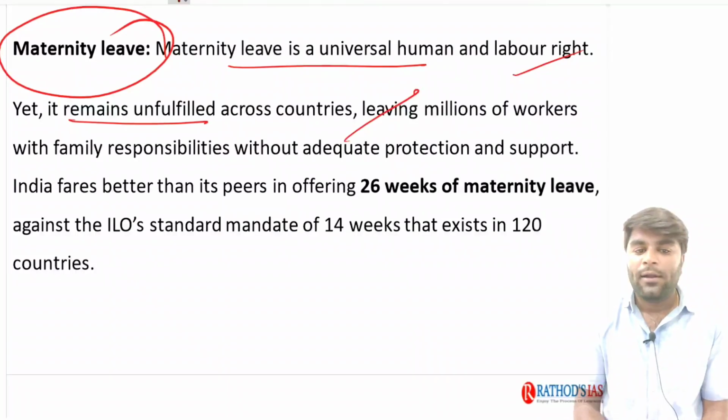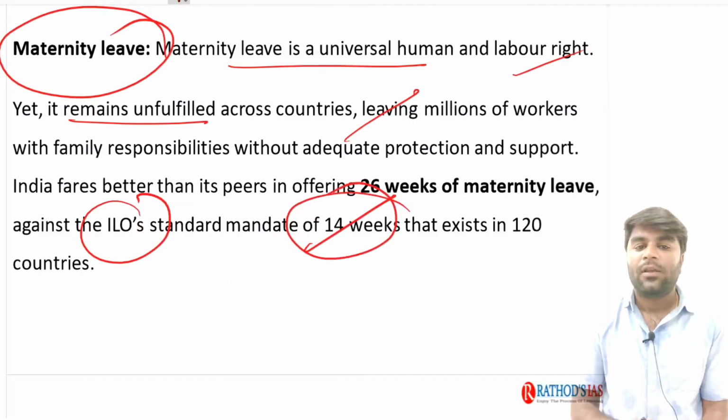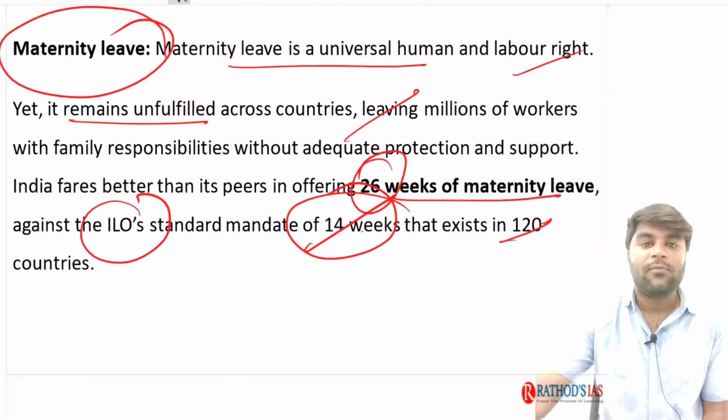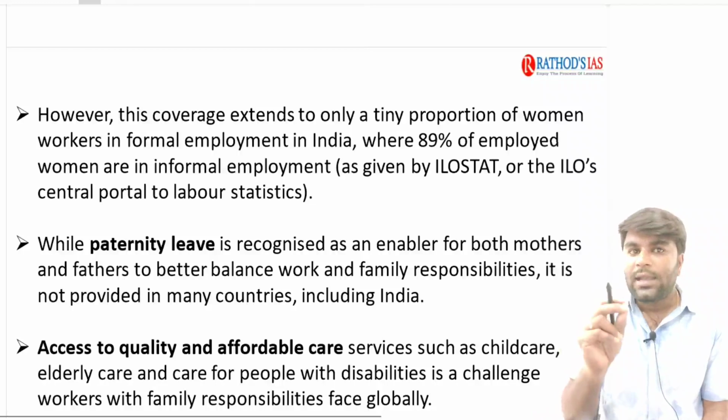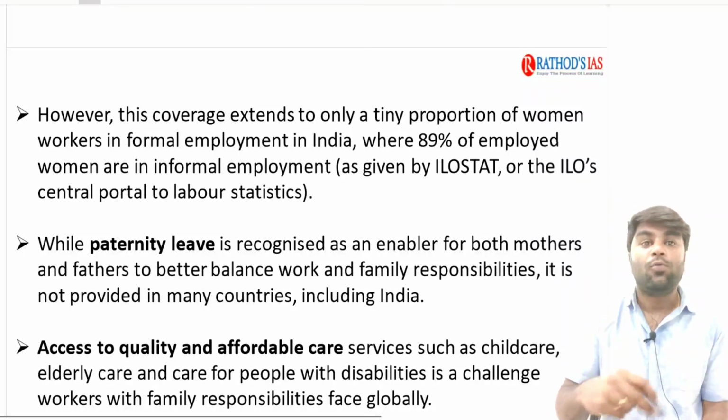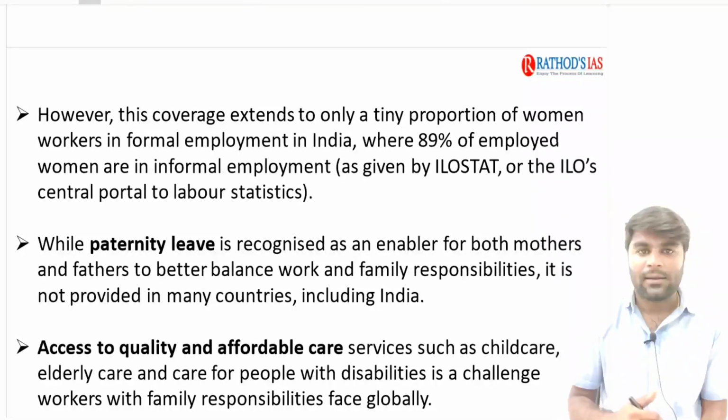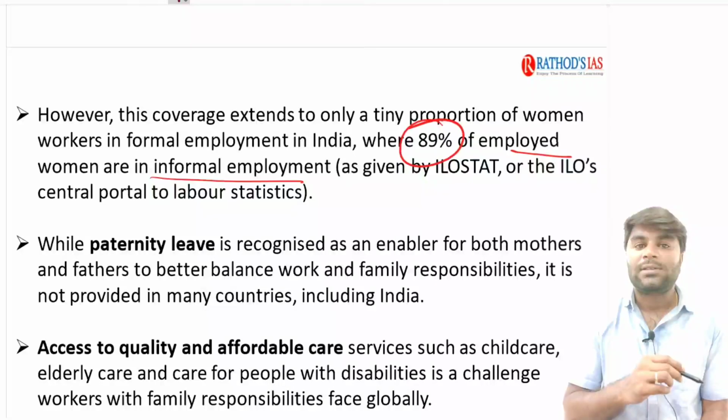Say for example, according to the ILO, International Labour Organization, the countries need to provide at least 14 weeks of maternity leave, and it is being implemented in 120 countries. Now beyond 14 weeks, in India we are giving 26 weeks of maternity leave. But try to understand, this kind of maternity leave is provided to the women who are working in the formal sector, right? Now, you know that about 89% of the women are working in the informal sector.